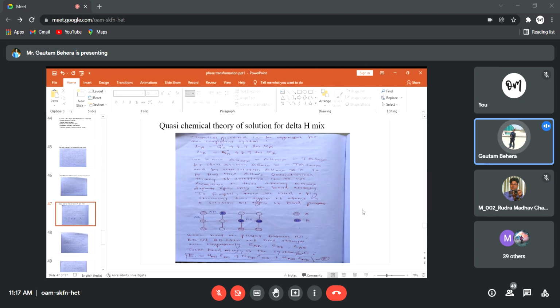Now, quasi-chemical theory of solution for delta H mix. So now the question comes, as I told, for an ideal solution, delta H mix is equal to 0. So why it is 0, we'll see soon. I think those people who have studied thermodynamics know these things. But for a real solution, delta H mix is not equal to 0.